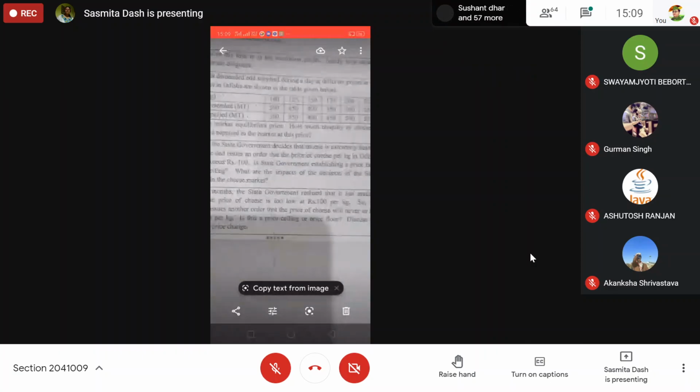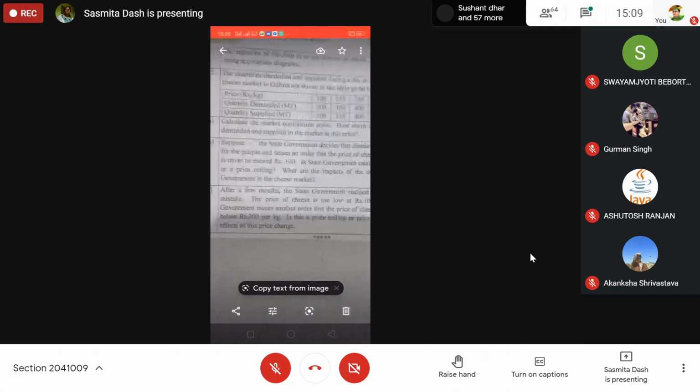What will be the market impact of the government's decision? Tell me three points: number 1, number 2, number 3. Market impact of this price ceiling in the cheese market.